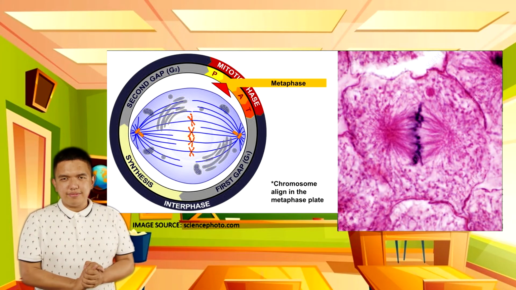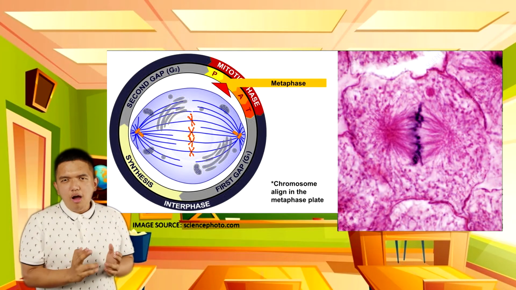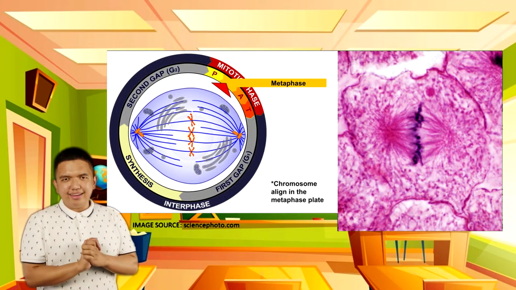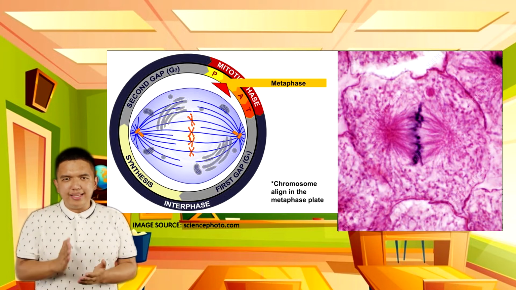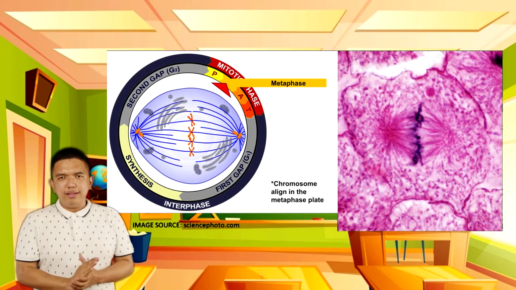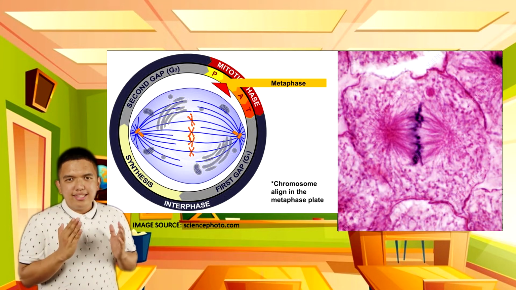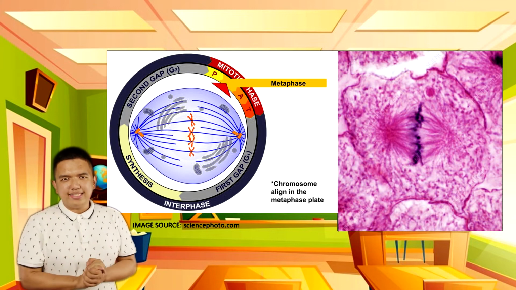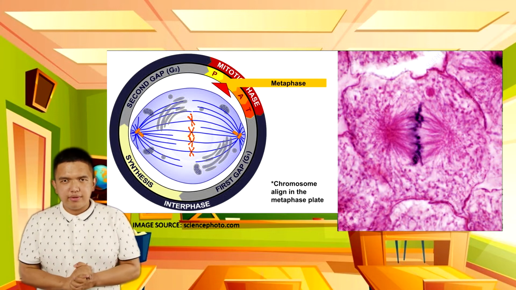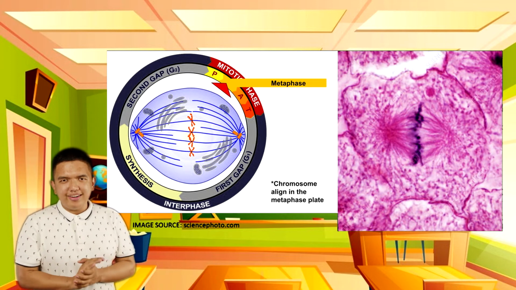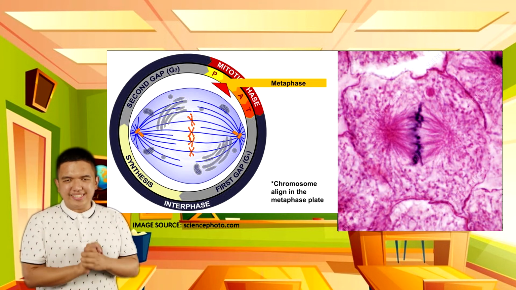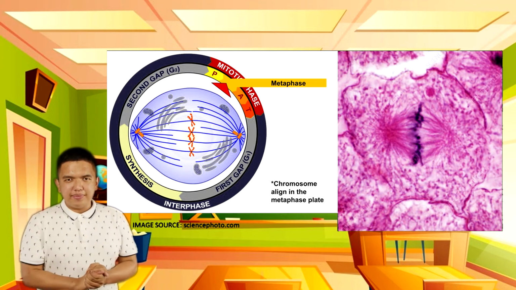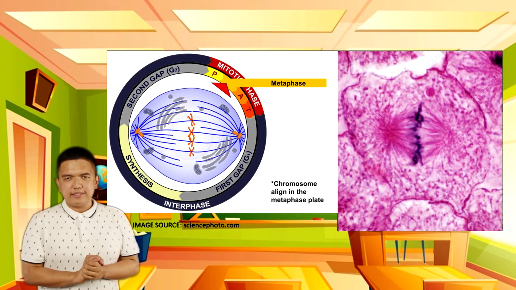During this stage, all chromosomes gather in an imaginary plane at the center called the metaphase plate. The centromeres of all the chromosomes line up at the center of the spindle. The centrioles are now at the opposite poles of the cell and have developed into spindle fibers.